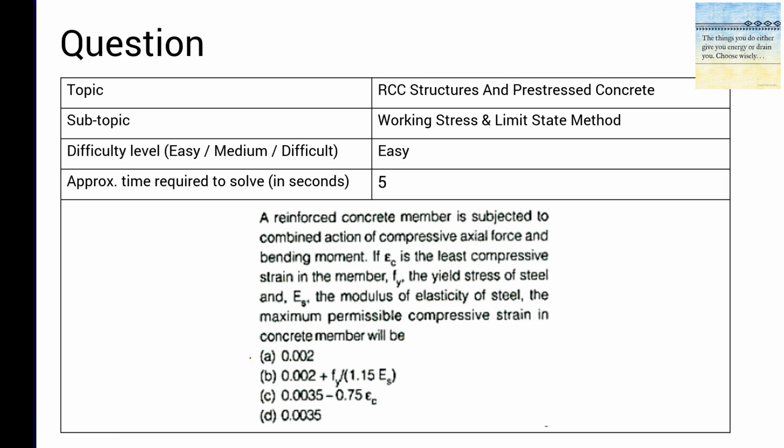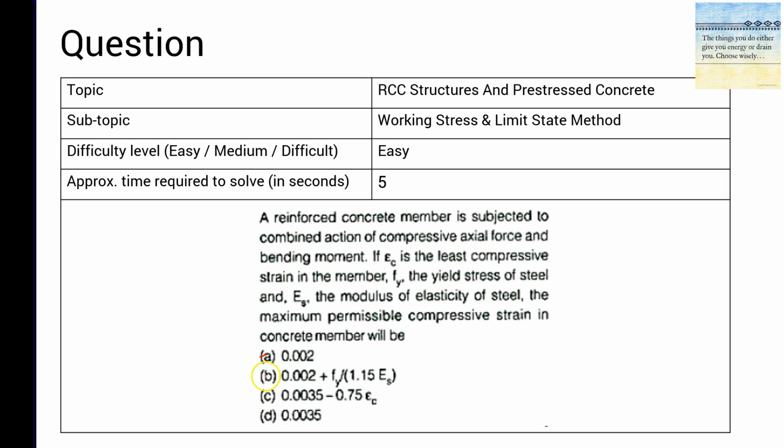See, we know that as per IS 456 2000, only if a section is uniformly stressed, that means if a section is under pure axial compression, the maximum strain it can undergo is 0.002. So option A is ruled out.